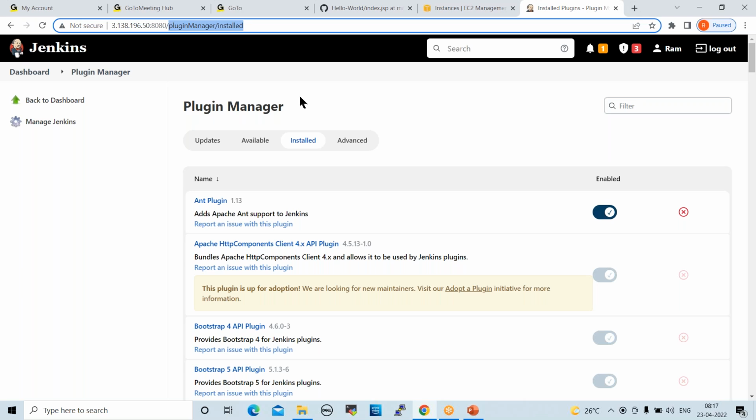So this server is already used for one project. I'm removing some settings here. Okay, so I'll show you while configuring it.